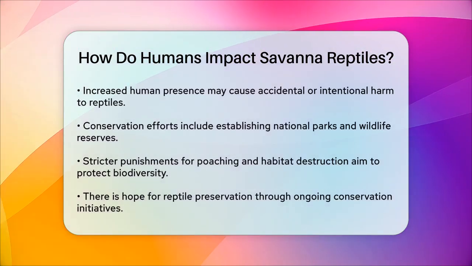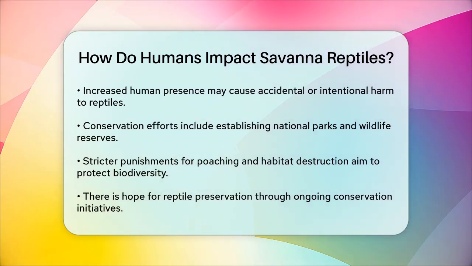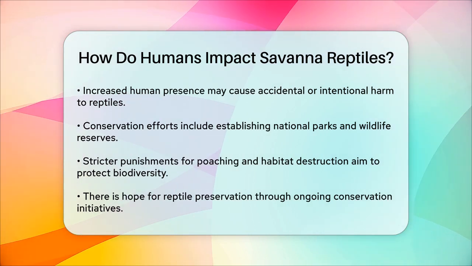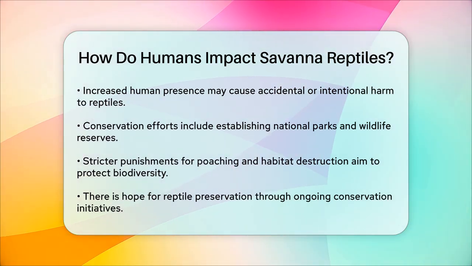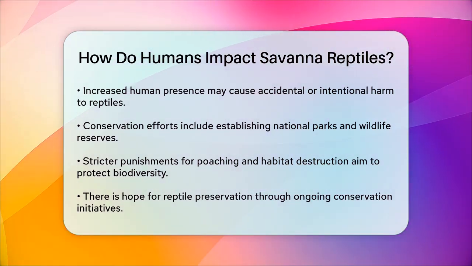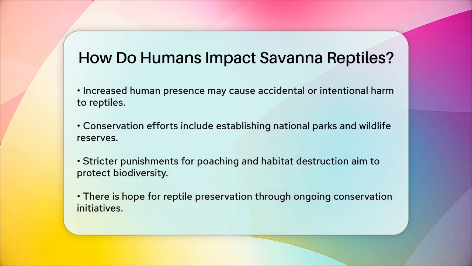In terms of positive impacts, there are efforts to protect these reptiles. The establishment of national parks and wildlife reserves provides protected areas where reptiles can thrive without human interference. These conservation efforts also include stricter punishments for poaching and habitat destruction, which help in preserving the biodiversity of the savanna.